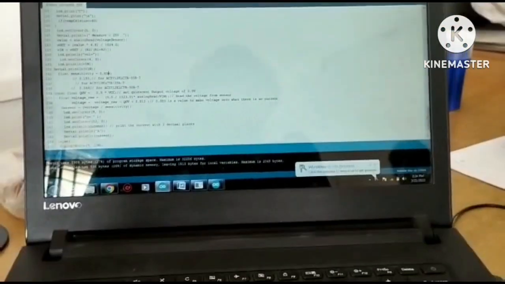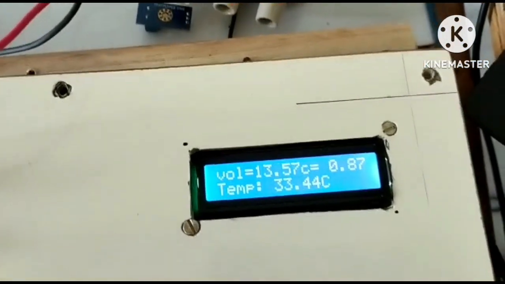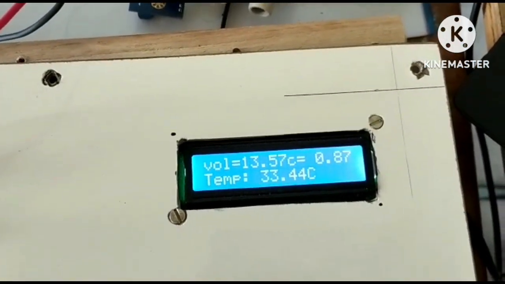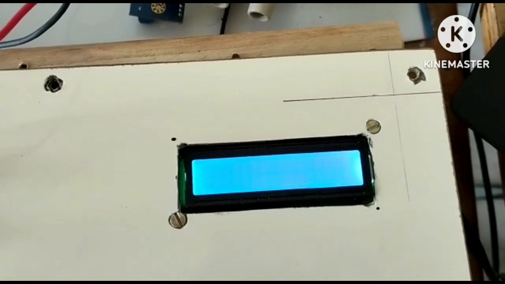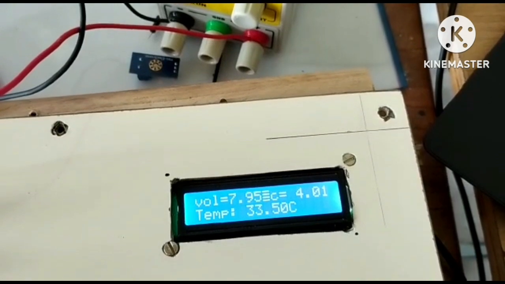This is the code we have created for our project. Now we can see the series parallel combination in BMS. In the parallel combination, the batteries will be connected in parallel and the voltage, current, and temperature will be displayed in the